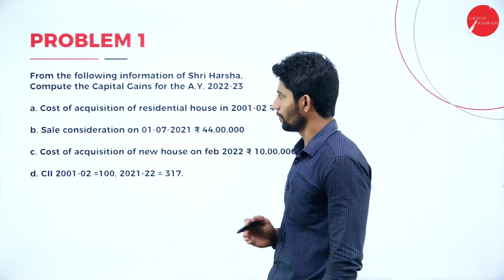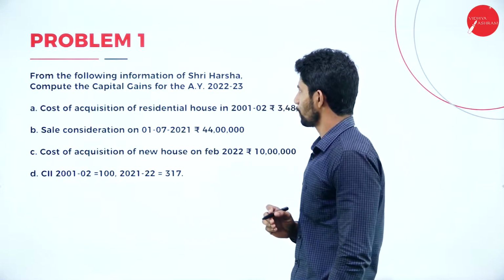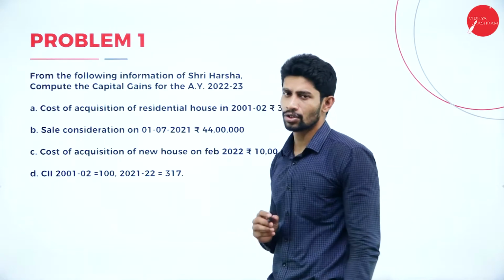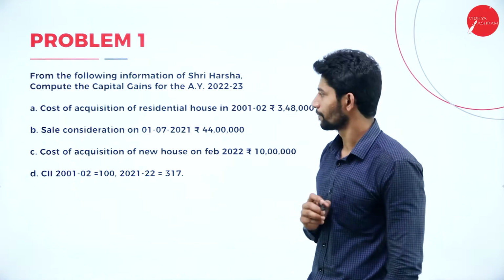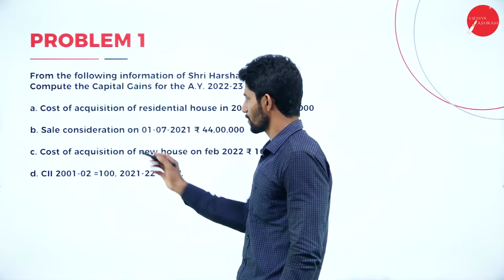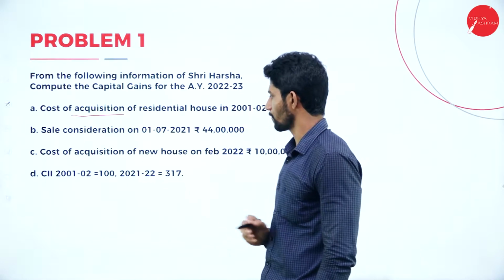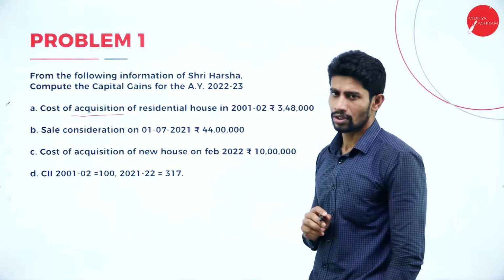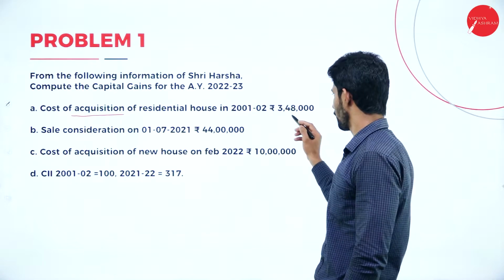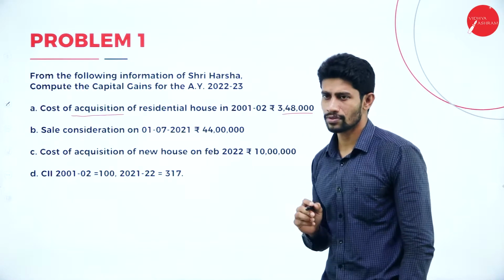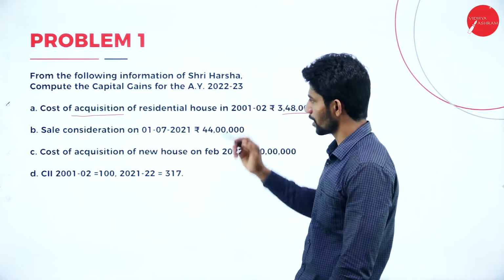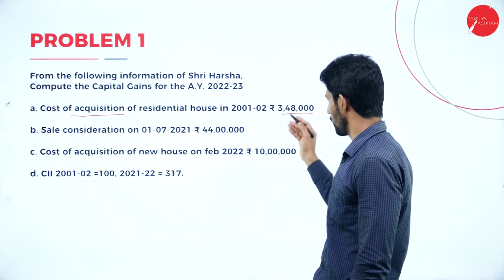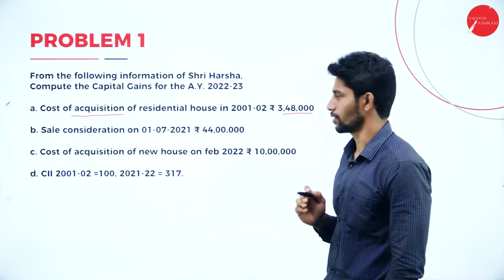So the first problem: from the following information of Sri Harsha, compute the capital gains for the assessment year 2022-23. The first point, cost of acquisition. The cost of acquisition of residential house in 2001-2002 is rupees 3,48,000. Yes, in 2001-2002, Mr. Harsha purchased a house by paying 3,48,000 rupees.